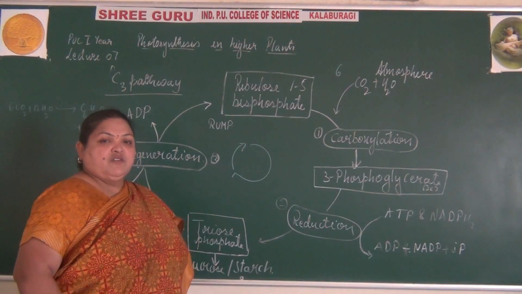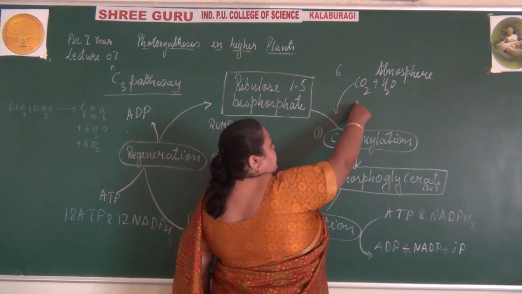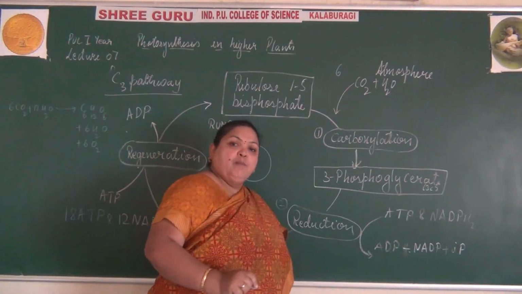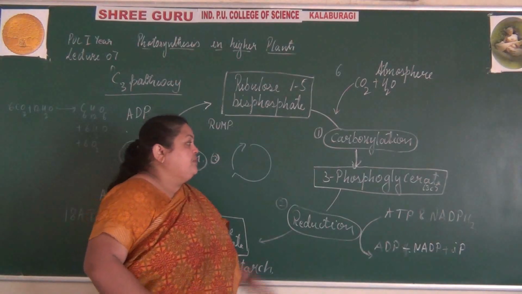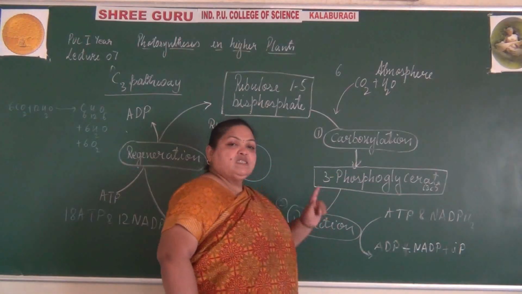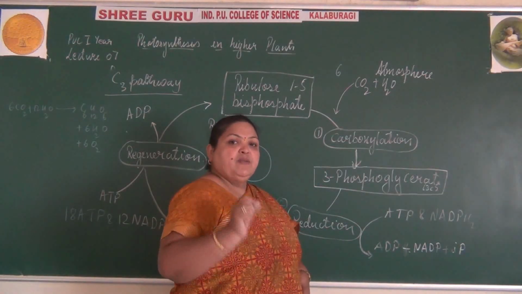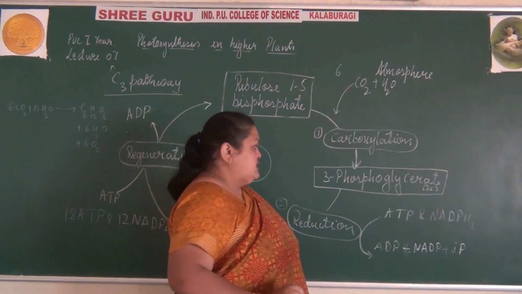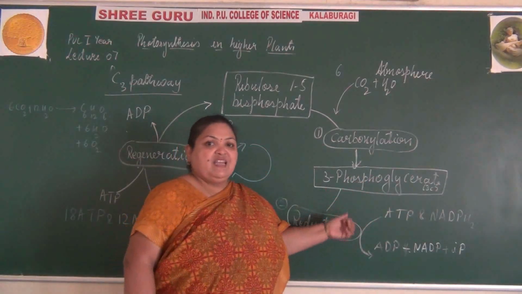It absorbs atmospheric carbon dioxide and water. Initially, it forms a 6-carbon compound which is unstable. That unstable compound immediately splits to form the first stable compound, 3-phosphoglycerate, a 3-carbon compound. So this cycle is called the C3 cycle.